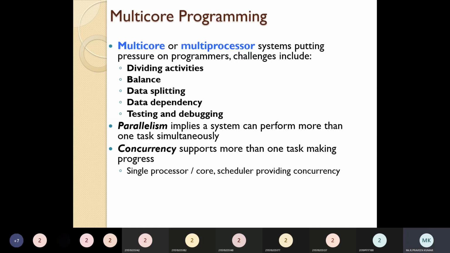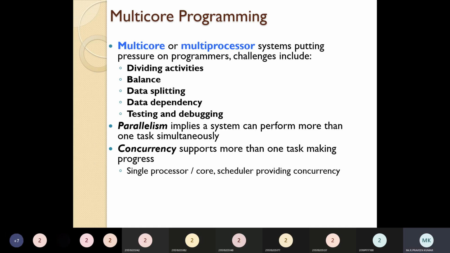So what is multi-core programming? A multi-core or multiprocessor system puts pressure on the programmers. What are the challenges when handling a multiprocessor? First thing is dividing the activities. How do we equally divide the activities among all the processors?